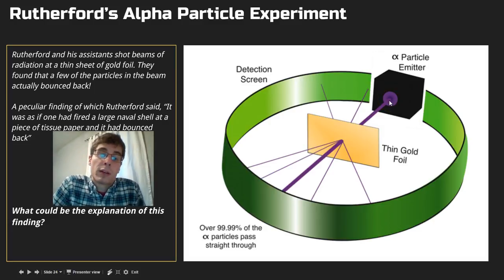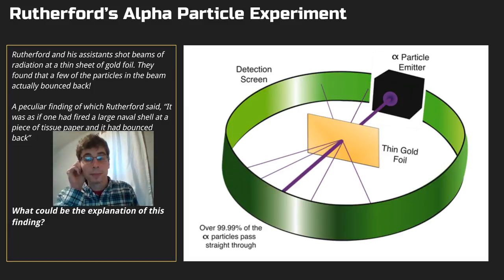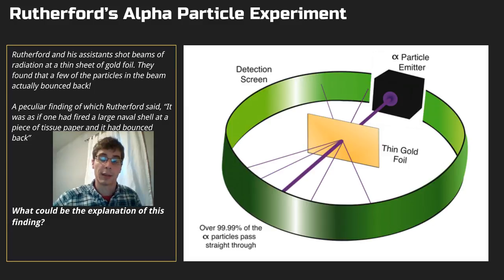The radiation coming off of the elements, I think it was radium or uranium or something, was made of alpha particles, and all they really knew about them at the time was that they were very small particles that looked a lot like a helium atom. Since it was just a small opening in this lead box, it essentially focused all of the radiation coming off of this element and turned it into a beam.